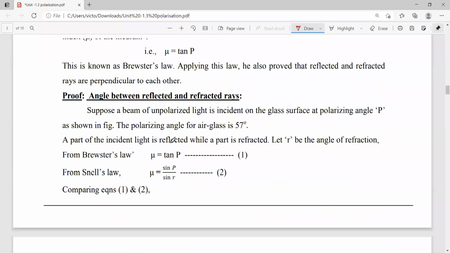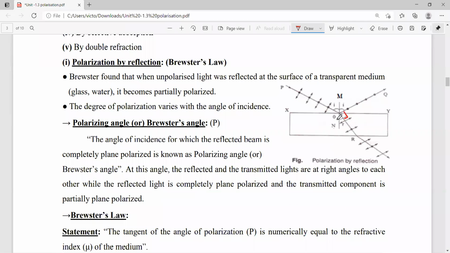As you observe this figure, MOQ is I. Okay. That means whatever the polarizing angle is, the same is here also. And this one is small r. And this angle, that means the total angle from I to R, is totally equivalent to 180 degrees.